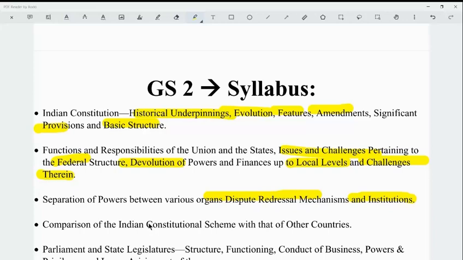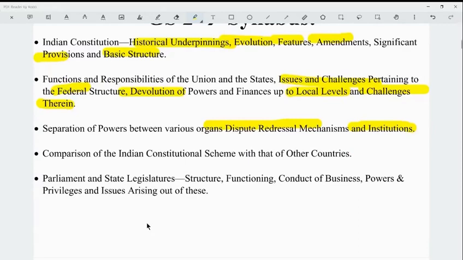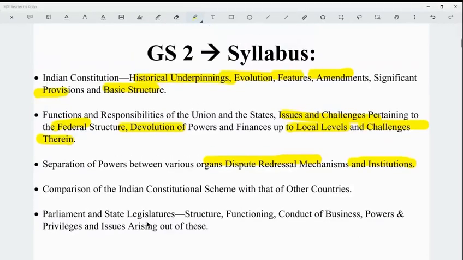UPSC is focusing more on contemporary topics which have been in the news. For topics which have been in the news in the last couple of years, there is a high probability that a question might be formulated on that topic, particularly in mains, after a couple of years. So in the last 2 to 3 years, for the topics which have been in the news related to the keywords mentioned in the syllabus, you have to have a good analysis.